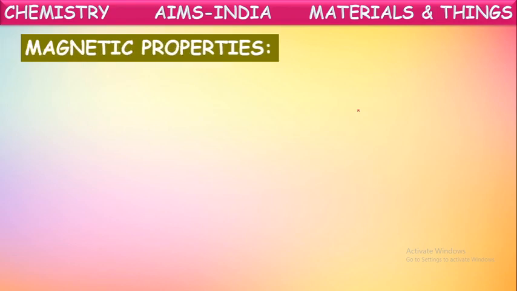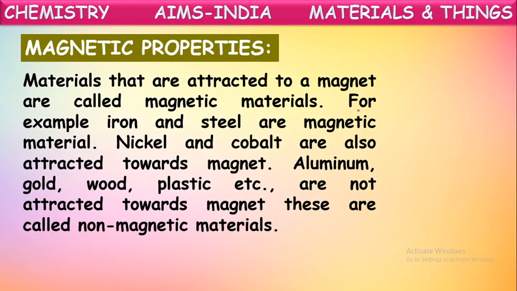Magnetic properties. It is also one of the properties of materials by which they can be sorted. Materials that are attracted to a magnet are called magnetic materials. Some materials will be attracted by the magnet. Such materials are called magnetic materials. For example, iron and steel are magnetic materials.